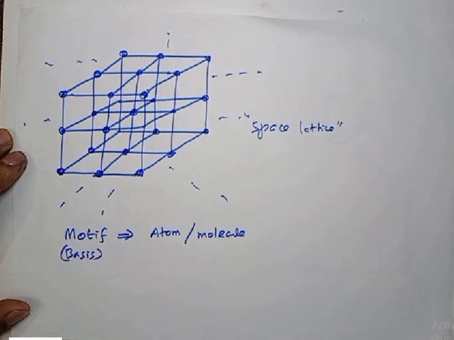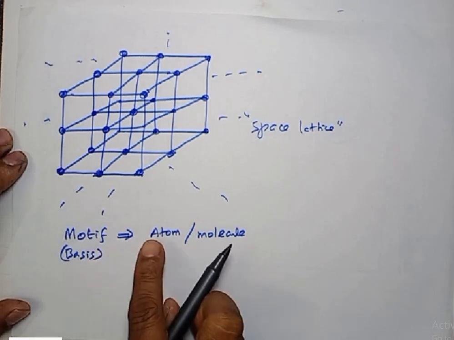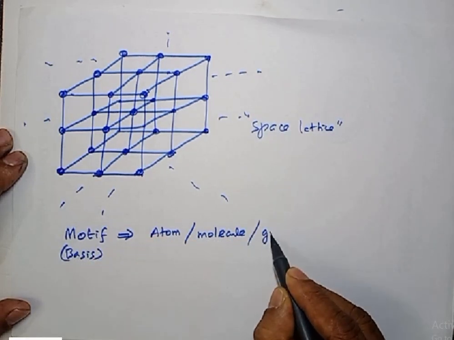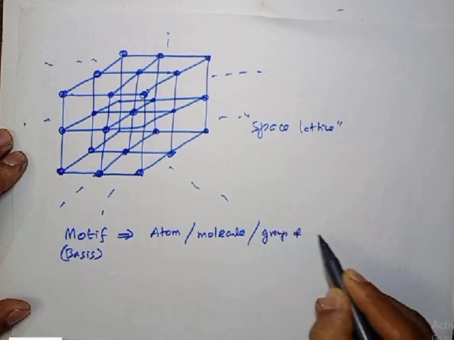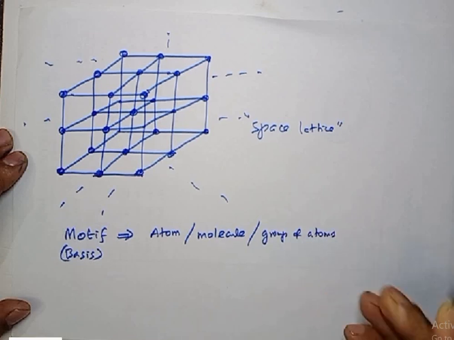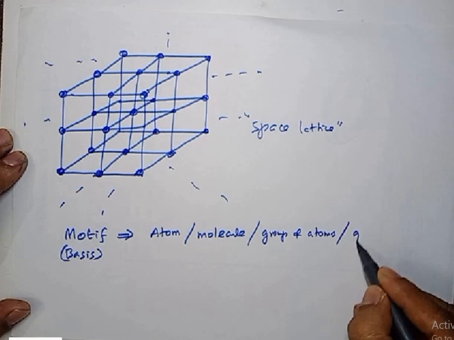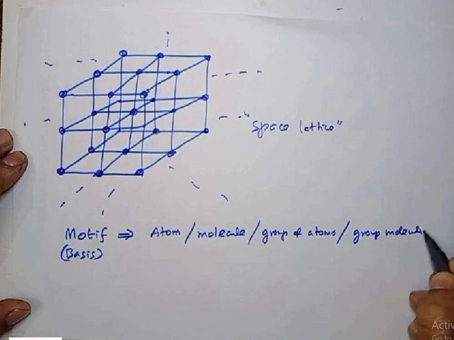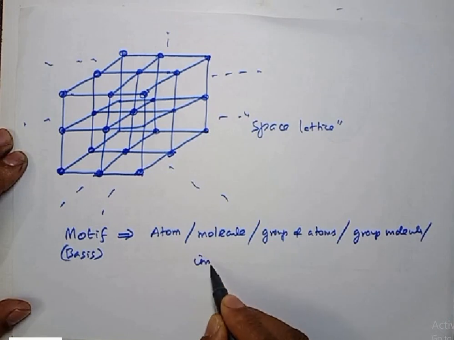Motif or basis. The motif can be an atom or a molecule, or a group of atoms, a collection of atoms, or a group of molecules, or it can even be ions.